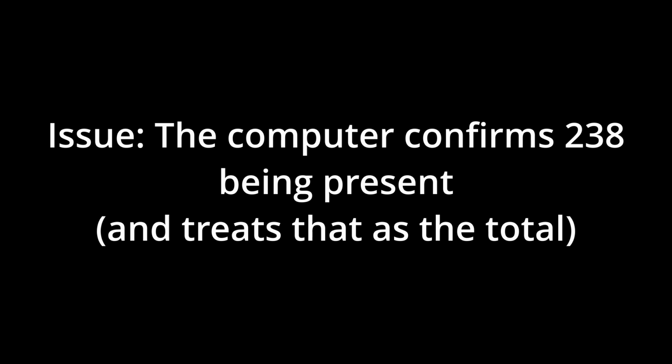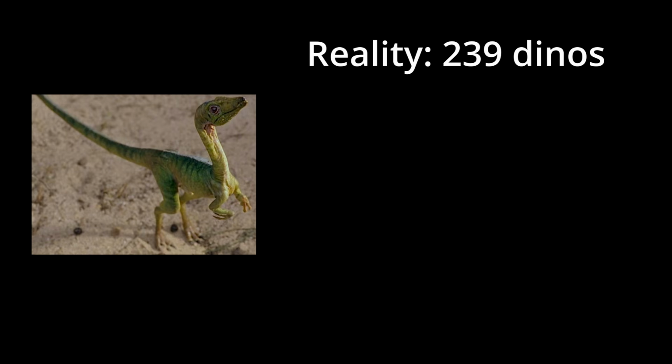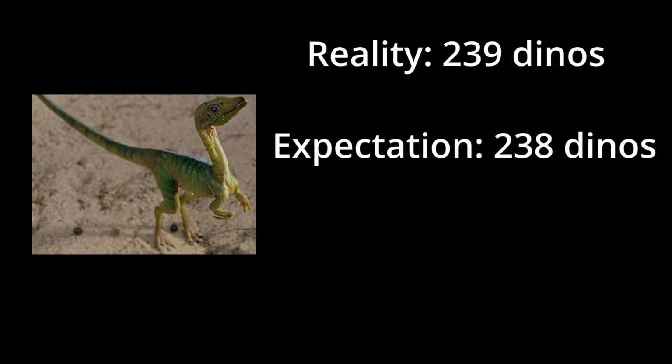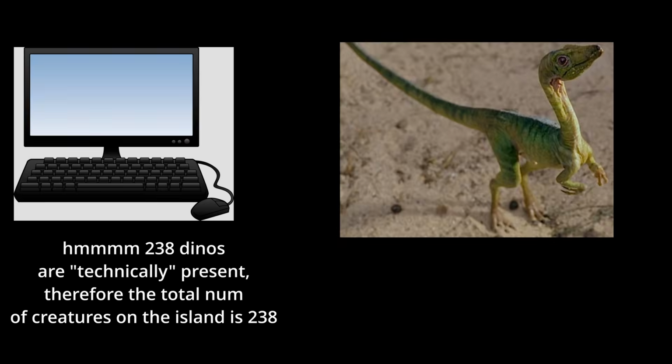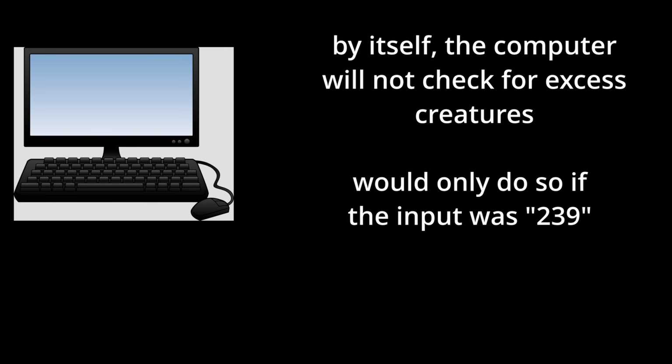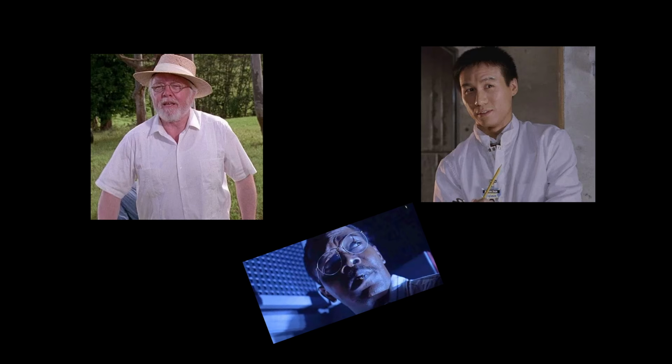The issue of the counting software stems from the fact that it assumes that only 238 dinosaurs are present on the island. Let's say in reality 239 creatures were present all at once. Well, the computer is working under the assumption that 238 is this magical number, so it would merely check that 238 animals exist and ignore the extra one. By itself, it doesn't consider the case where over 238 dinosaurs exist. That is, unless the user were to explicitly tell the computer that. Unfortunately, we are dealing with meatheads who assume that this is some type of magical number set in stone, so they never do any additional testing.